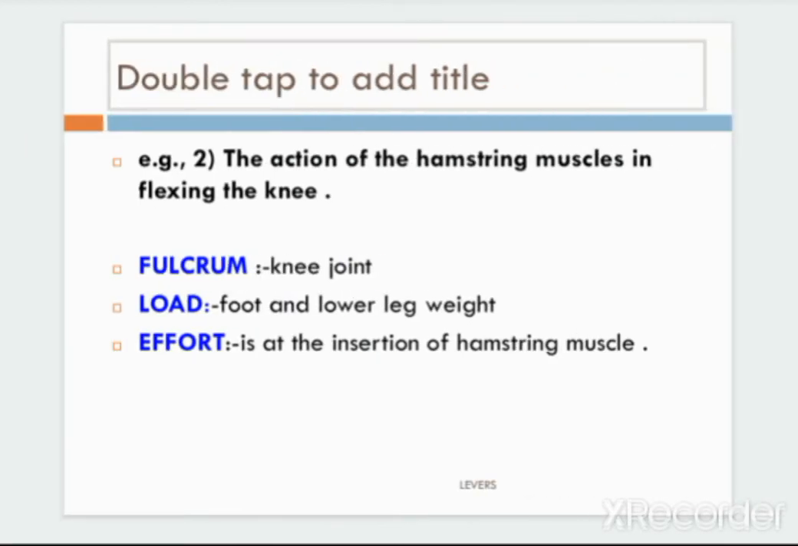The second example is the action of the hamstring muscle when the knee is flexing. Here the fulcrum is the knee joint, the load is the foot and lower leg weight, and the effort is the insertion of the hamstring muscle.